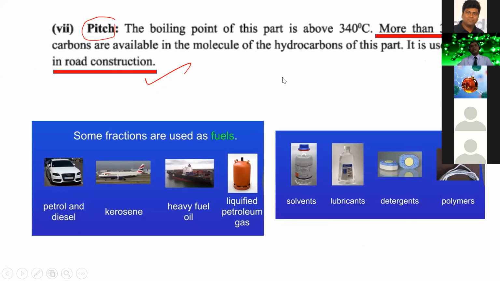Okay, dear students, this is all for today. Any one of you can ask a question. Sir, what is fossil fuel?